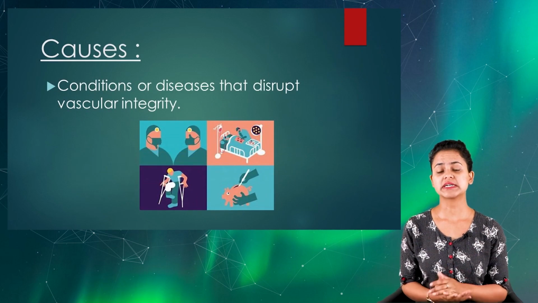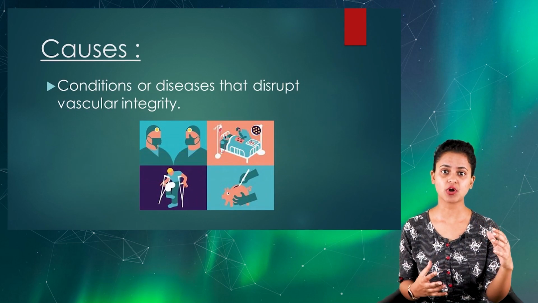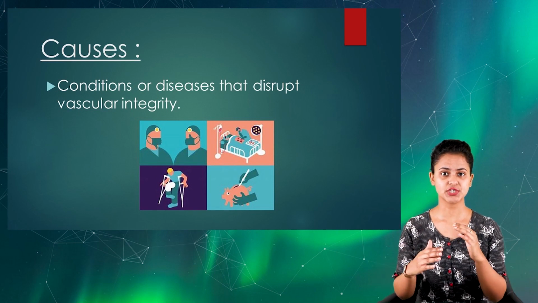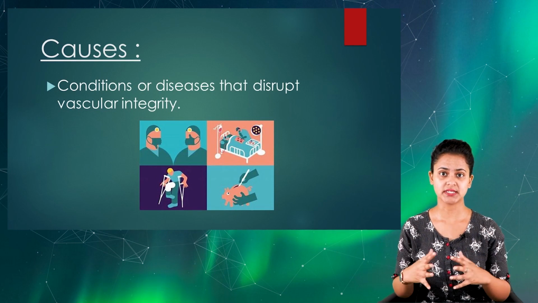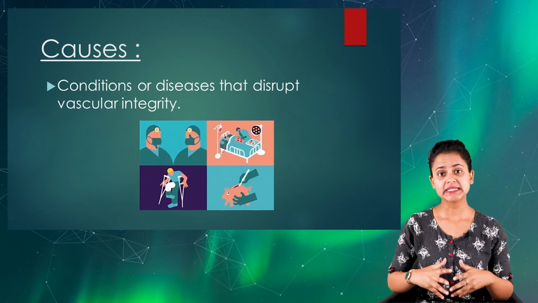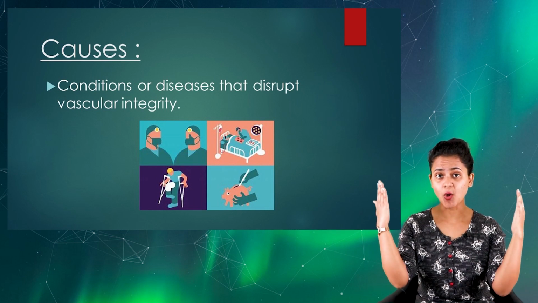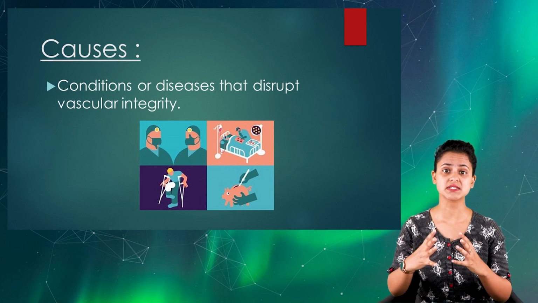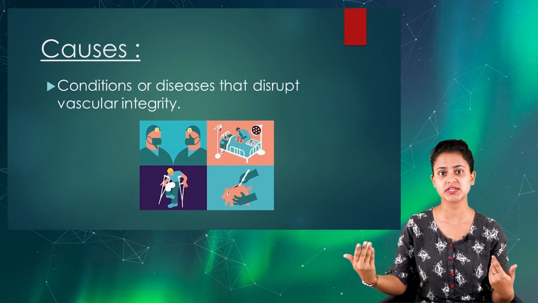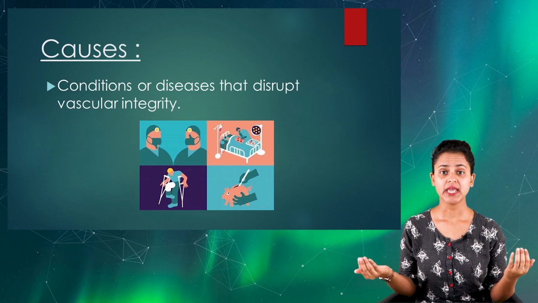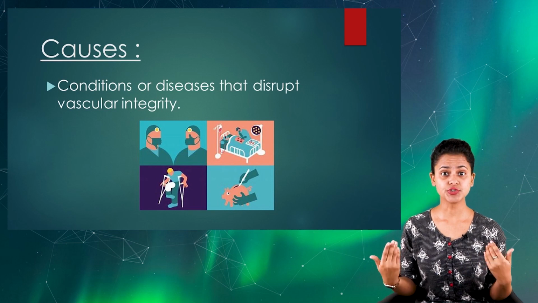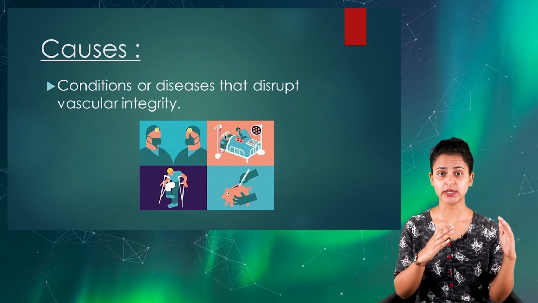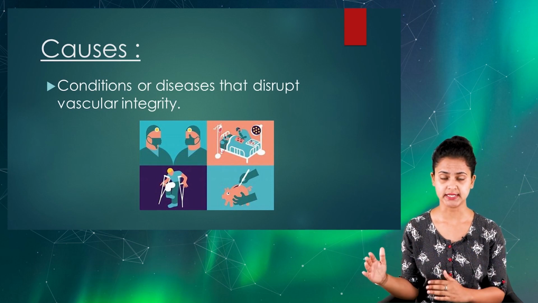There are also certain conditions which interrupt the vascular integrity within the body system. In such cases, where there is a disruption in vascular integrity, a person may have internal bleeding, and due to that may develop an anemic state.